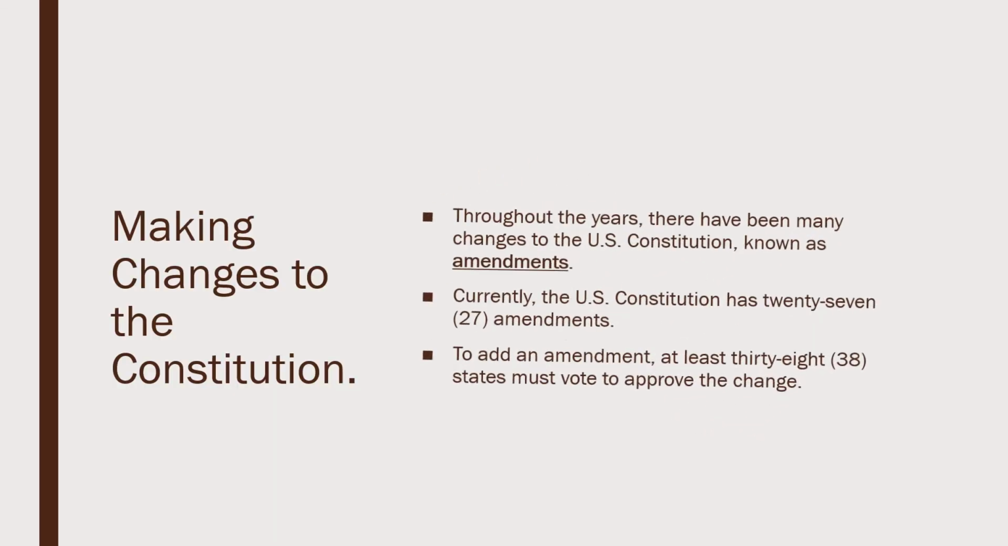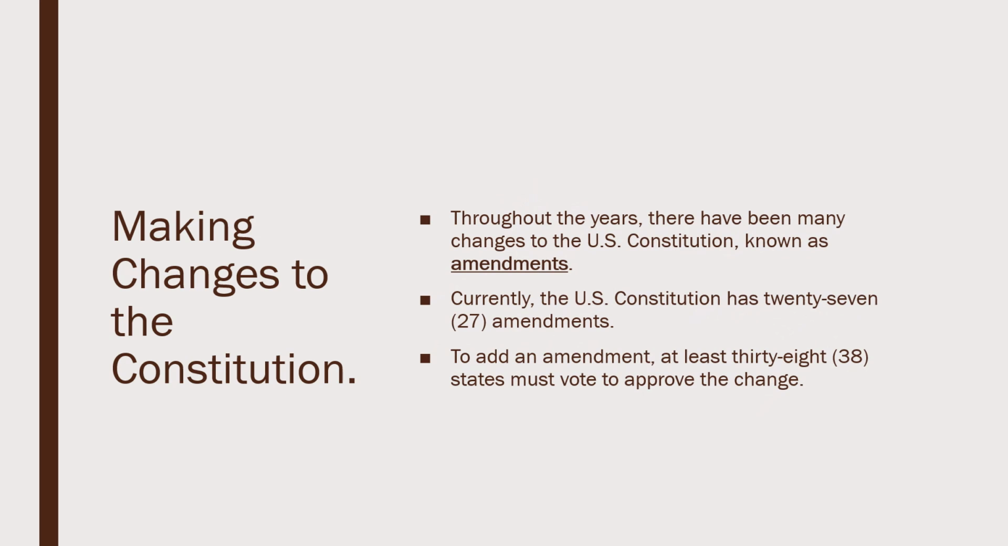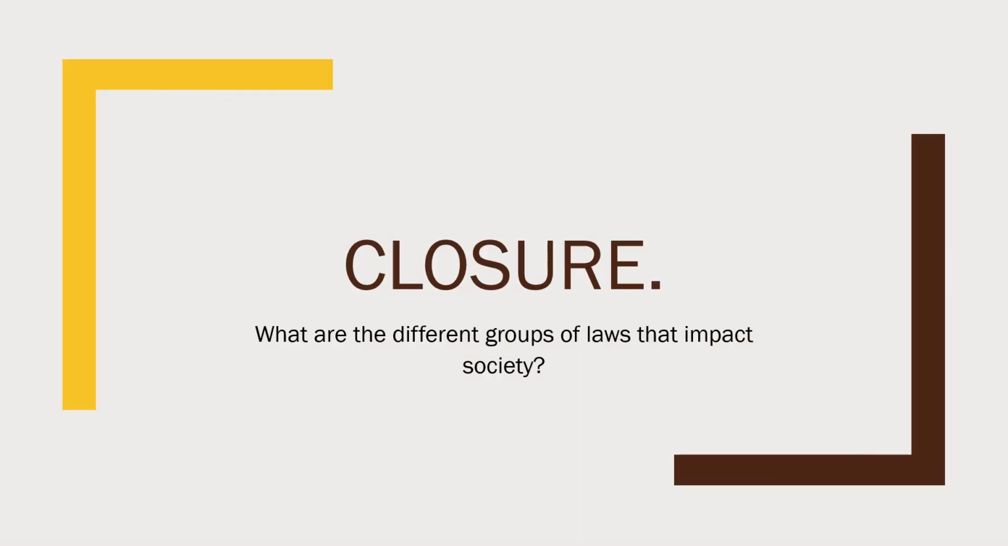Making changes to the Constitution. Throughout the years, there have been many changes to the U.S. Constitution known as amendments. Again, sorry about my crazy check mark there. See if I can fix that a little bit better. I just made it worse, but I'm trying to do my best there, okay? Currently, the U.S. Constitution has 27 amendments, and to add an amendment, at least 38 states must vote to approve the change, all right?